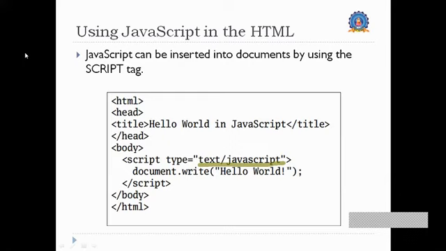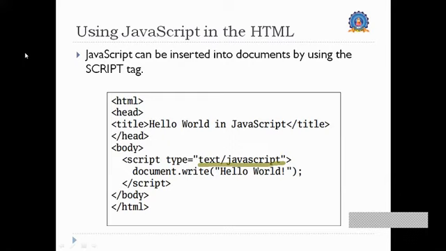So where do we write or put the JavaScript? We can write the JavaScript program through a script tag, and the script tag can be placed in the head or body tag.